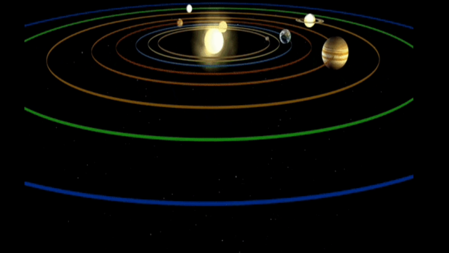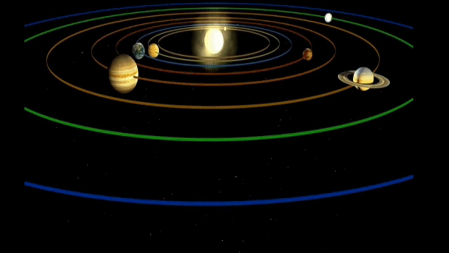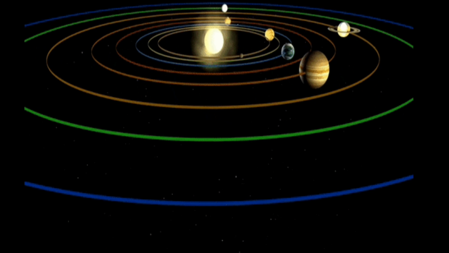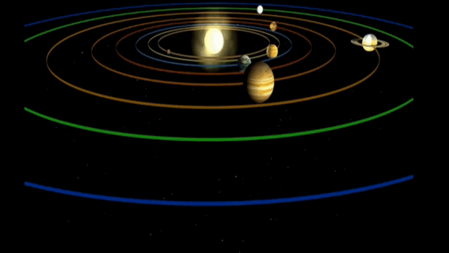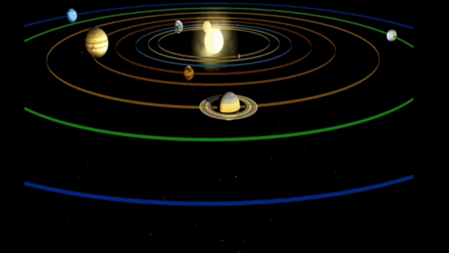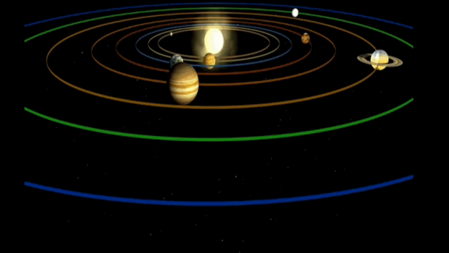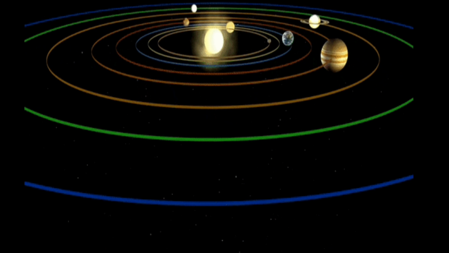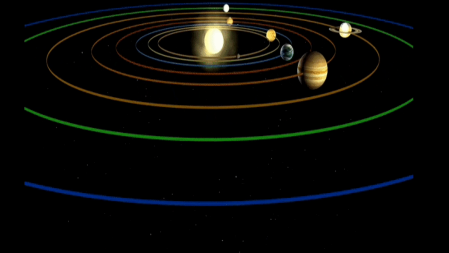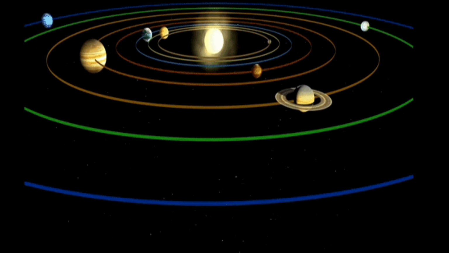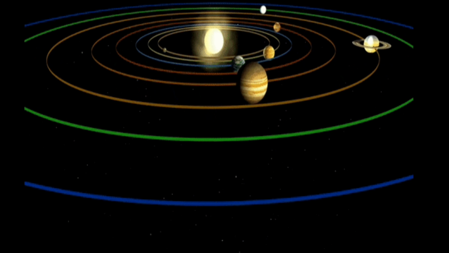As you know, the center of the solar system is the Sun, which is very massive compared to the planets. Okay? So what will happen? The same thing will happen here also. The Sun attracts all the planets. There will be a force between the Sun and the planets.